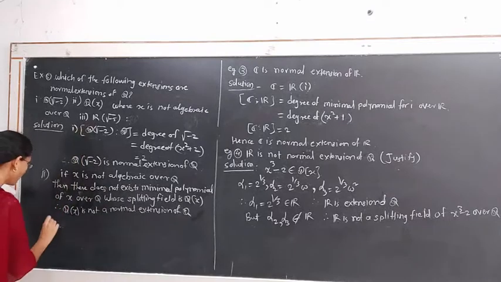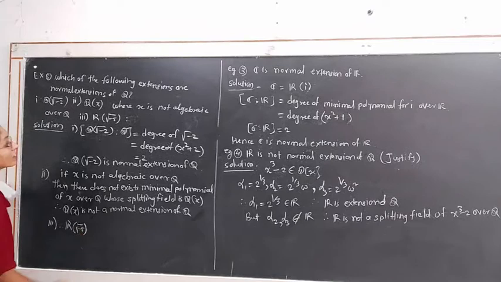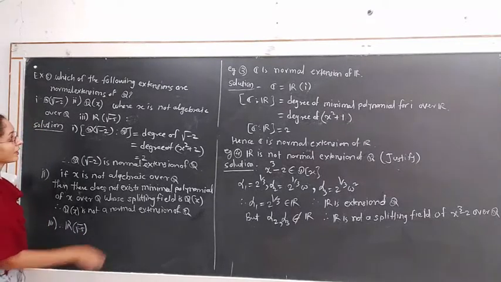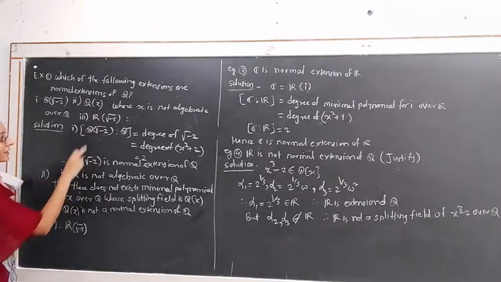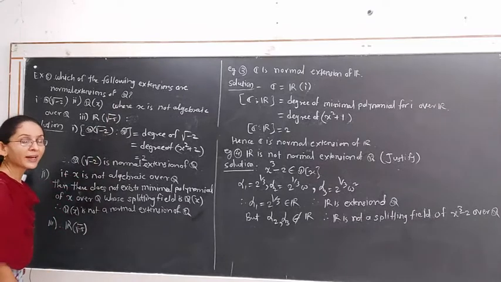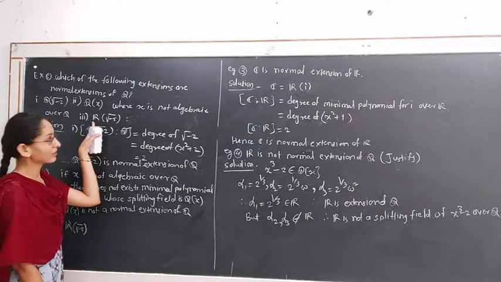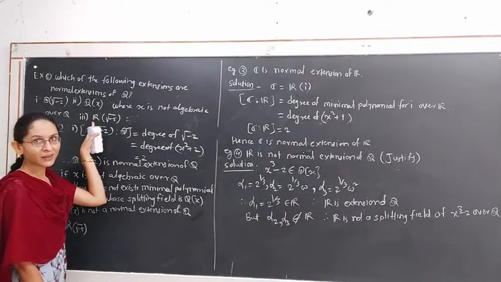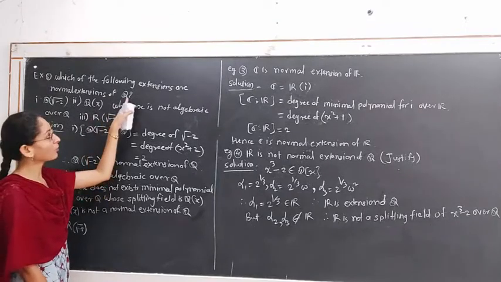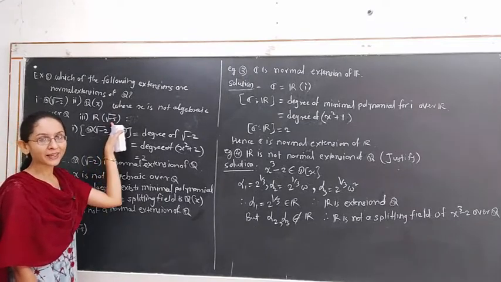In the third example, R joining √-5. See, if we consider the degree of extension of R(√-5) over Q, it will be infinite degree, because in R there are infinitely many, in fact uncountably many irrational numbers, some of which are not algebraic over Q. Hence this R(√-5) will not be an algebraic extension of Q.